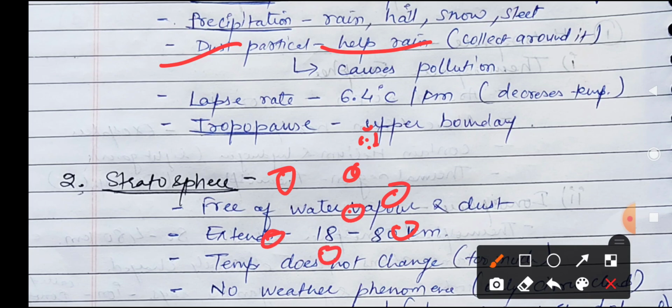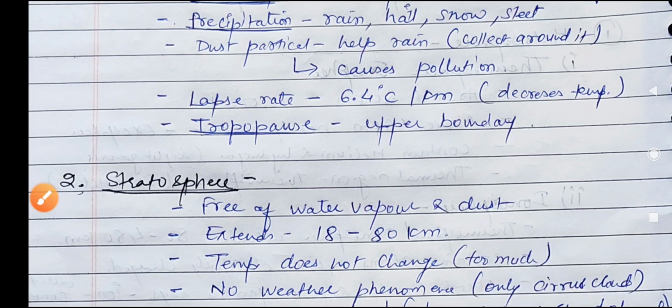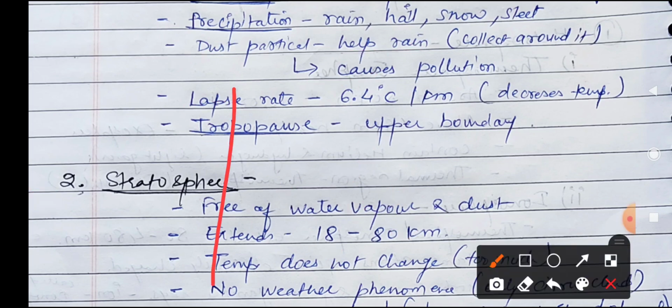Okay, so that's why these dust particles are very important for the rain. And it also causes pollution. There is also one important terminology, called the lapse rate. What is this lapse rate? As we go higher, the temperature decreases, and the rate of change of this temperature decrease is called the lapse rate.